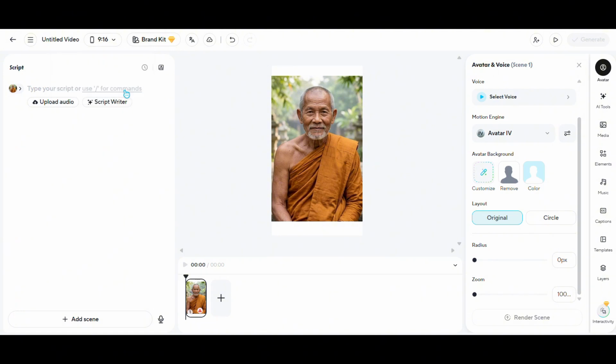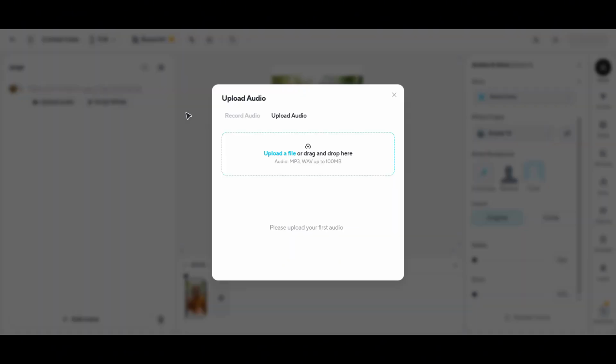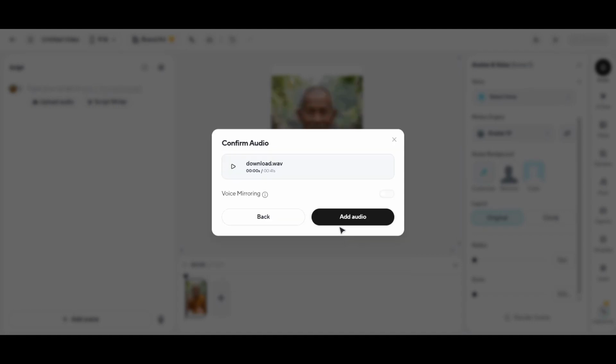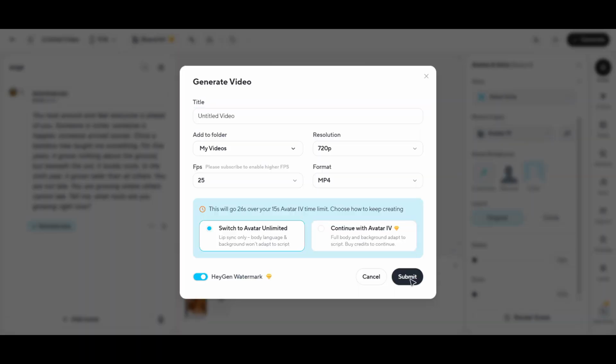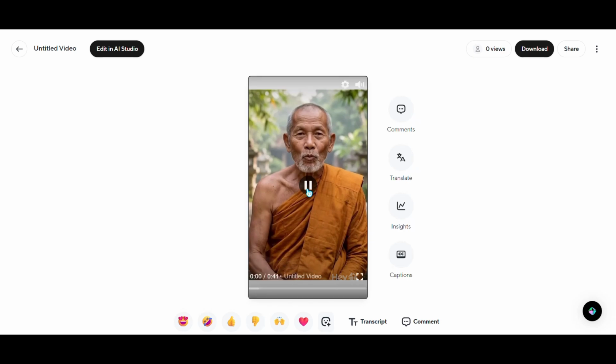Make sure you set the aspect ratio to 9:16 for Instagram Reels. Next step. I'm clicking upload audio to upload our audio file. Now you don't need to change anything else, just click on render scene, and you'll have your talking monk ready. If I posted this, people would think it's a real person. I'm downloading this video. Save as MP4 format.